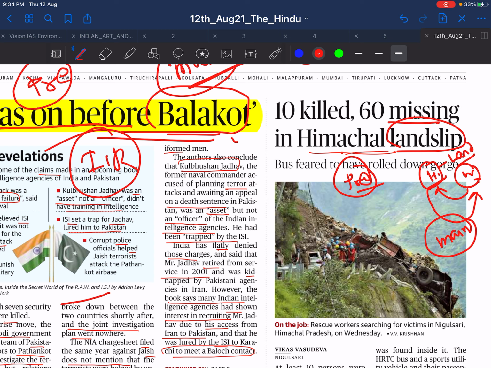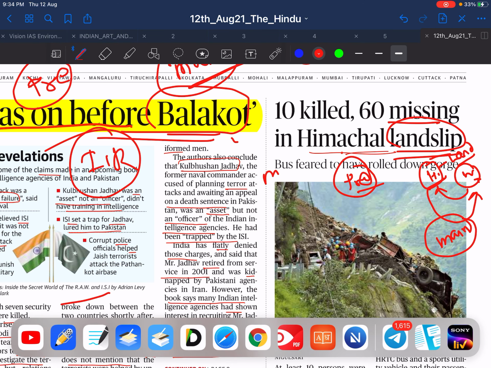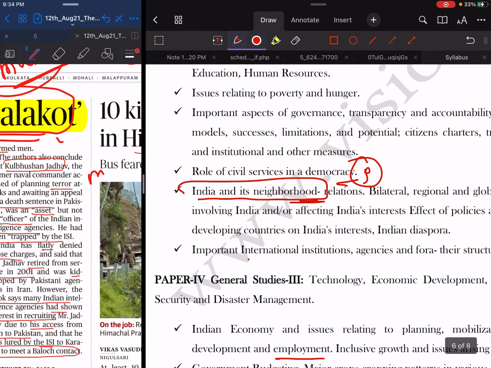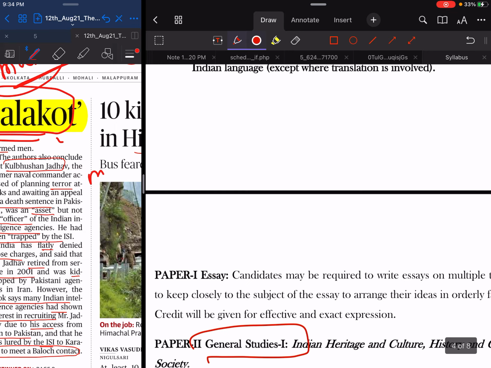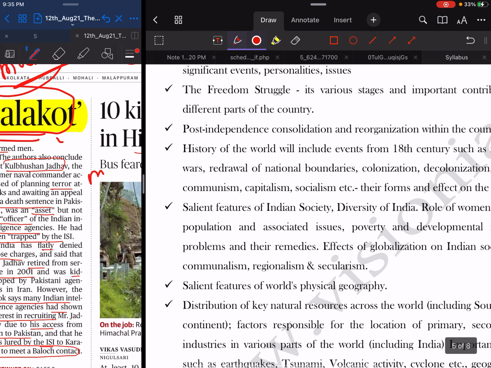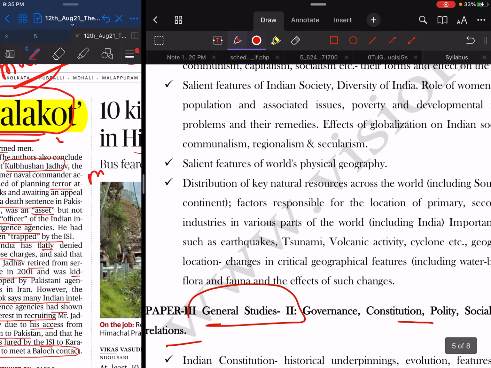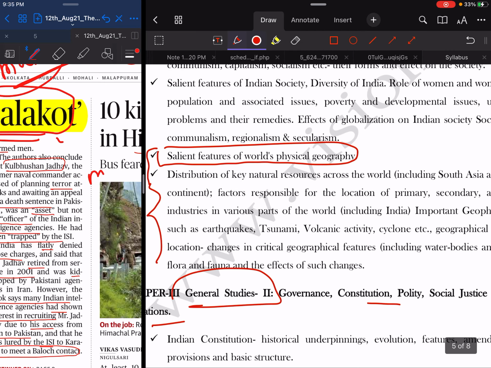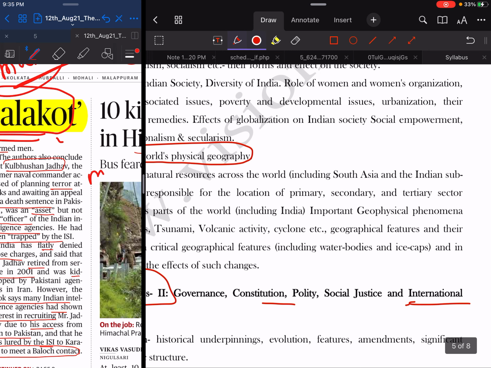So you should be able to link this news to your main syllabus. This is part of landslides, so we will see where it comes from in your syllabus. Let me show you. In the GS1 syllabus, you have salient features of Indian society, post-independence, and from here, salient features of world geography. So here your world geography starts. It is about landslides, and landslide means one type of important geophysical phenomena.